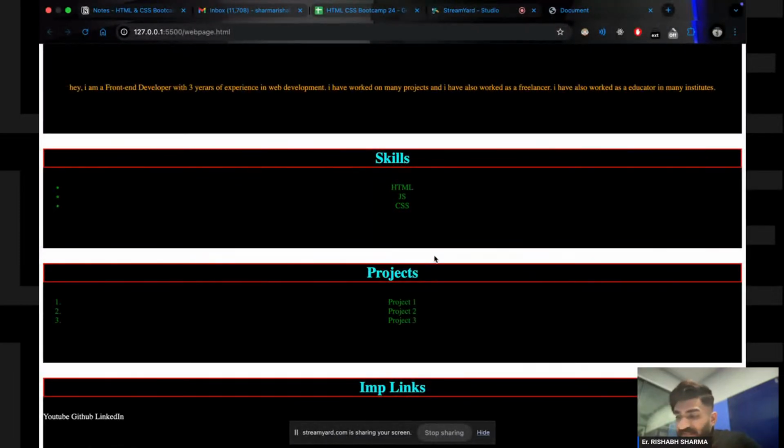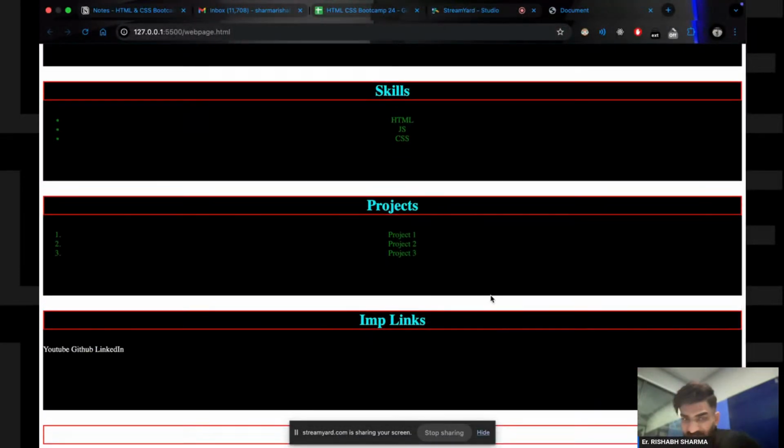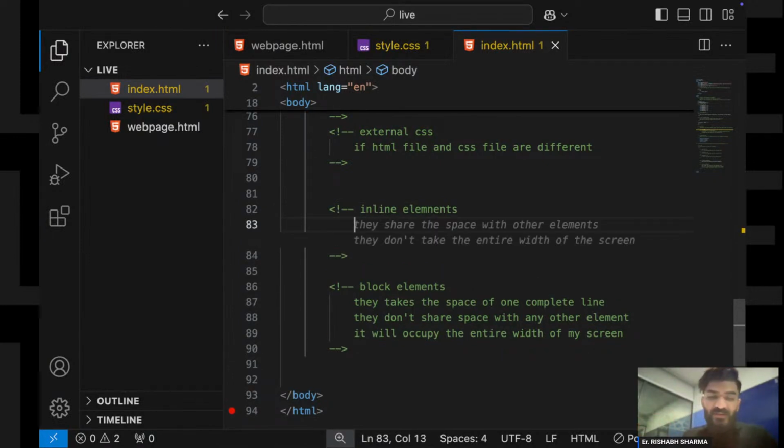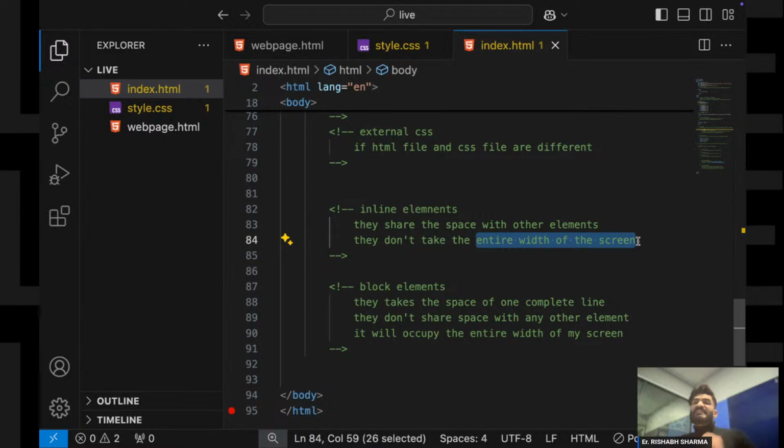Now see, whereas when it comes to the inline element, right? They share the space with other elements, and they don't take the entire width of the screen. Okay, they share the space with other elements and they don't take the width of the entire screen.